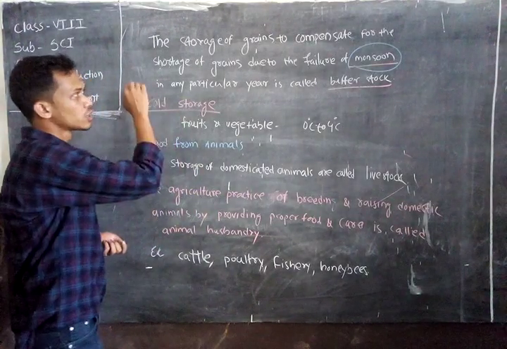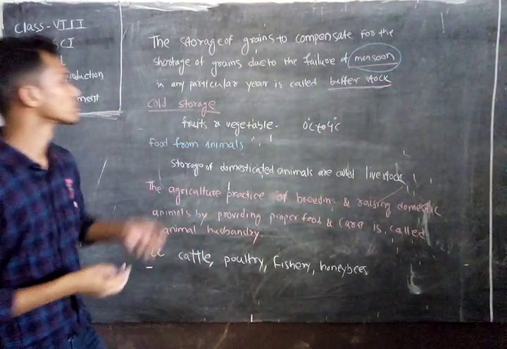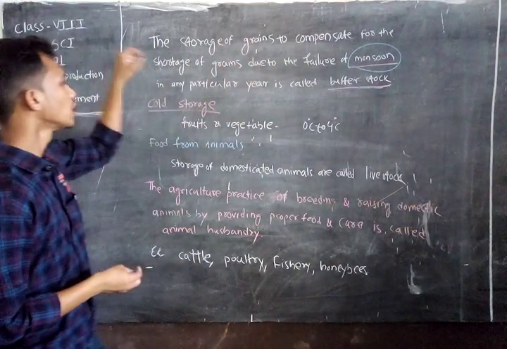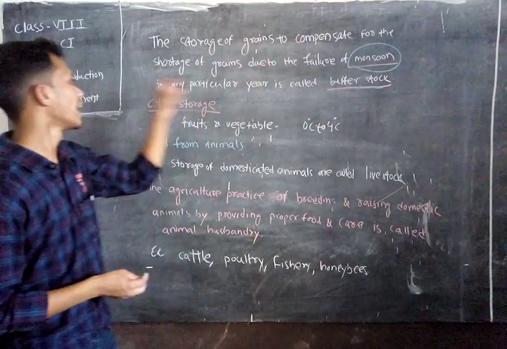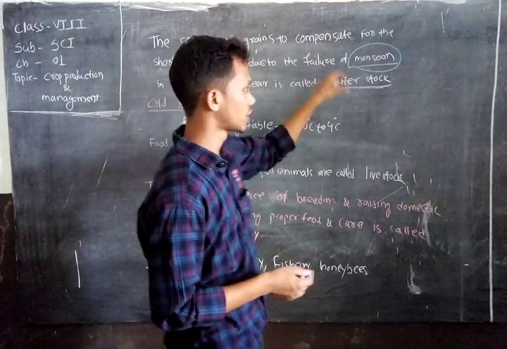Okay, so this storage of grain is called your buffer stock. So the storage of grain to compensate for the shortage of grains due to the failure of monsoon in any particular year is called your buffer stock.